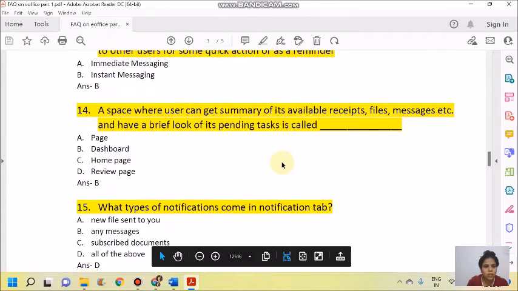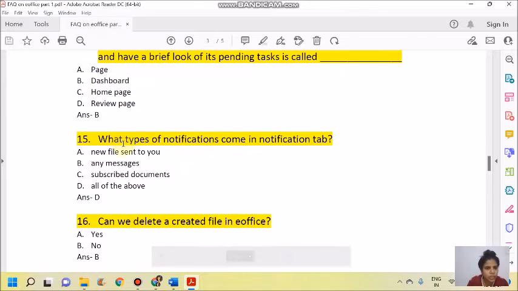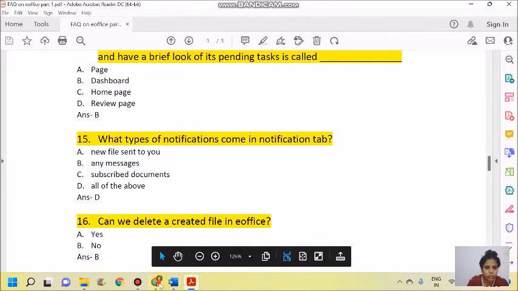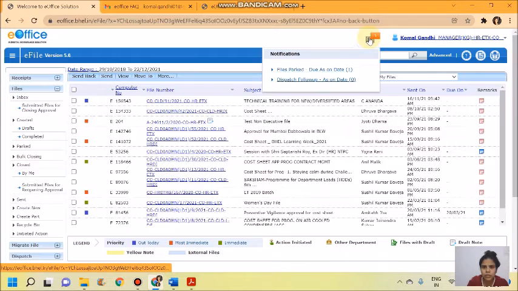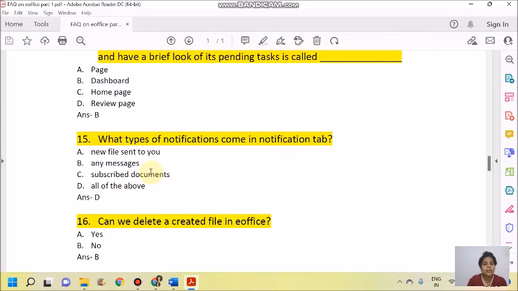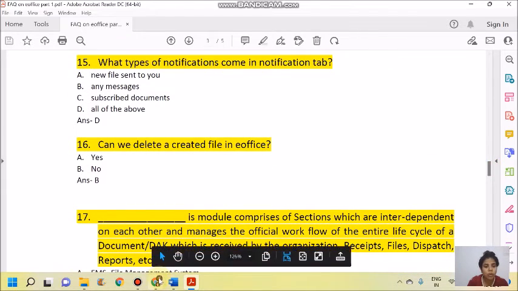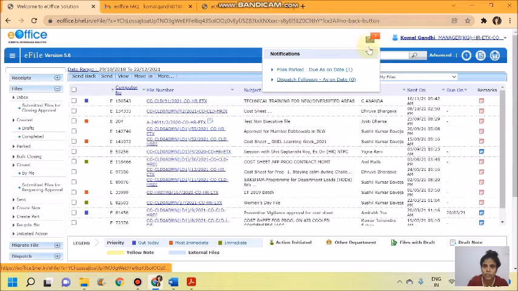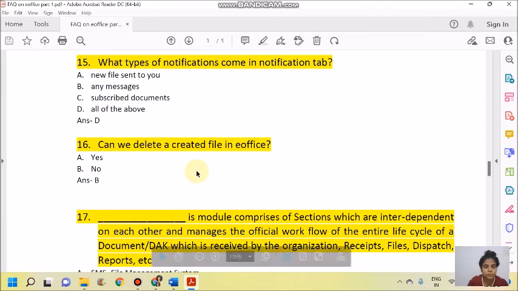Question number 15. What type of notifications come in the notification tab? Let's see. I click on this. It's showing me my files which I have parked, any dispatch follow-ups, any files in the inbox. Everything is there in the notification. A new file sent to me, what has come in my inbox, any messages, any subscribed documents. The answer is all of the above. So the notification tab is used to get all kinds of notifications.